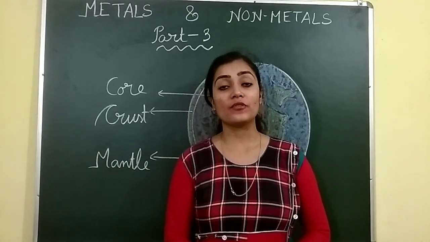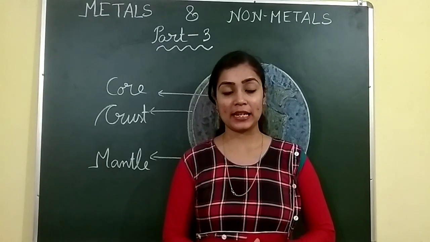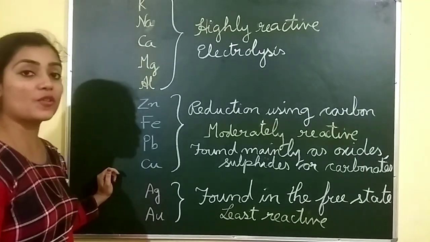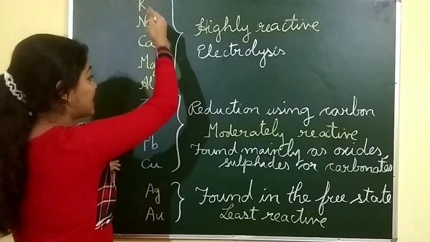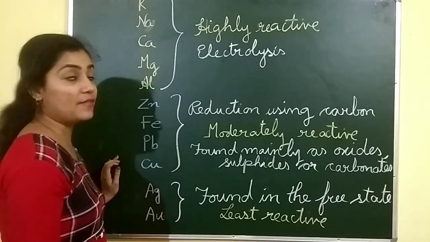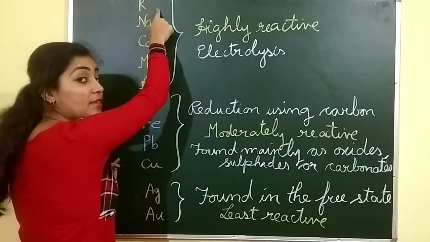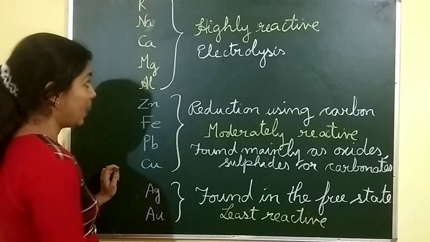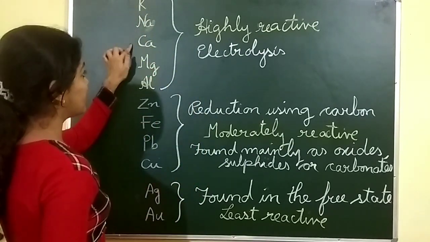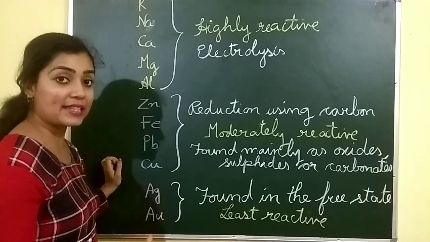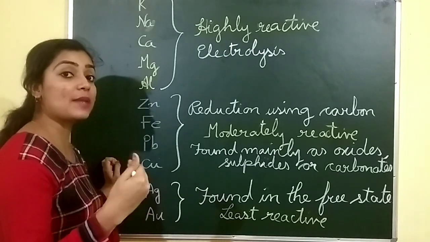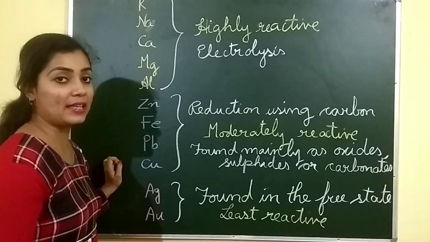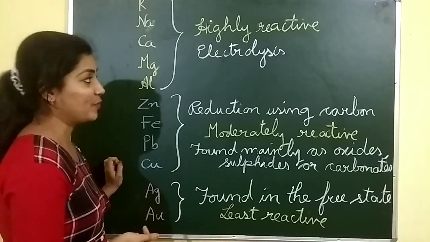We have already learned about the activity series or reactivity series. This is the reactivity series of the elements, where the metals are placed based on their reactivity. Potassium is the most reactive metal, whereas gold is the least reactive metal. Potassium, sodium, calcium, magnesium and aluminum are highly reactive and these can be extracted by the process of electrolysis. We will discuss it in a later part of this video.